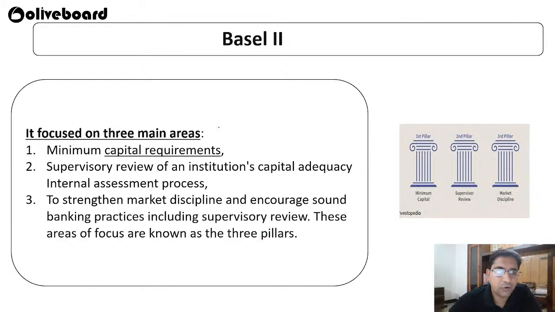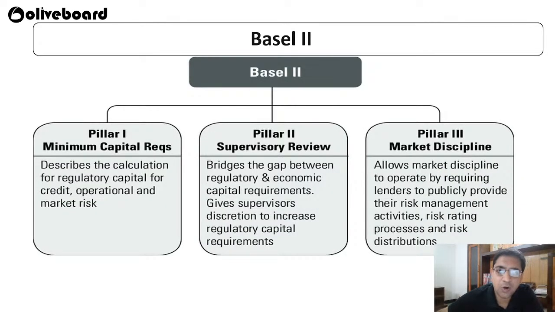Okay. So it focuses on minimum capital requirement, supervisory review of institutional capital adequacy and internal assessment, and third, to strengthen market discipline and encourage sound banking practices, including supervisory review. Okay, so these are the 3 pillars. Now, this is what Basel 2 is all about. Minimum capital requirement describes the calculation for regulatory capital for credit, operational and market risk. Pillar number 2, supervisory review, bridges the gap between the regulatory and economic capital requirement.